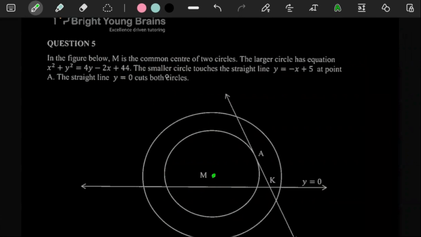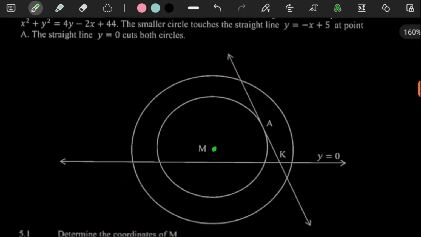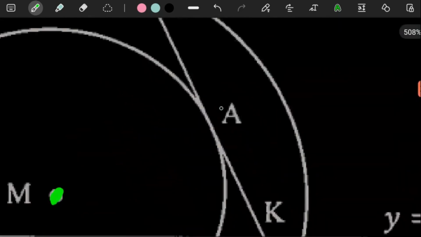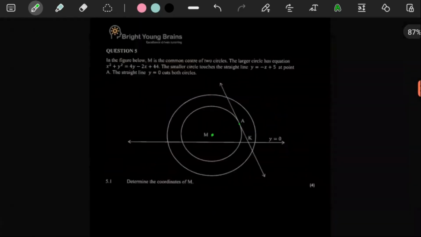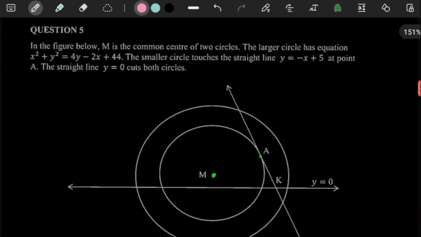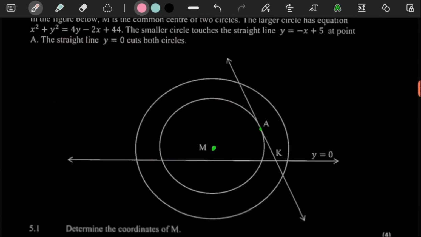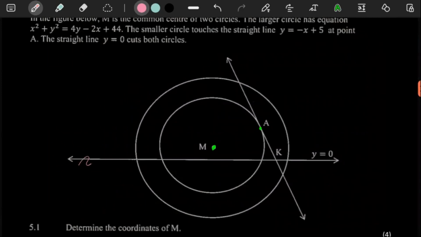And then it says the smaller circle touches the straight line -x plus 5. And clearly it is also a tangent, we can visually see it. Remember, these sketches, 99.99% of the time, are to scale, unless they state they're not to scale. So here it says the straight line y is equal to 0 cuts both circles.